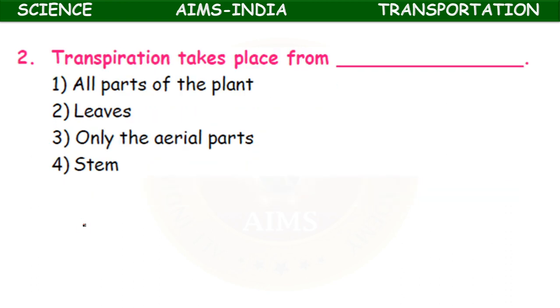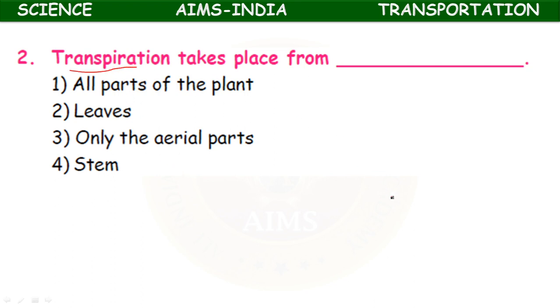Transpiration takes place from all parts of the plant, from the leaves, only the aerial parts, or through stem. So what is transpiration?